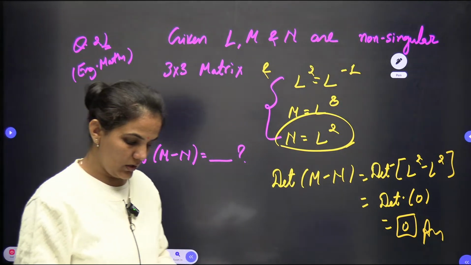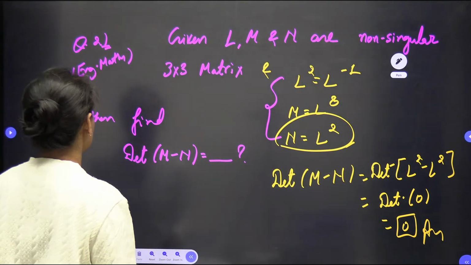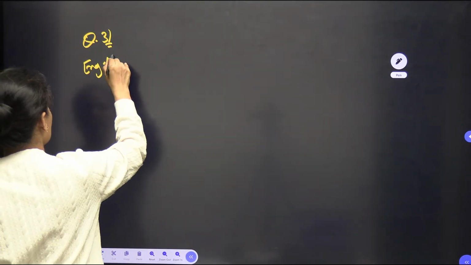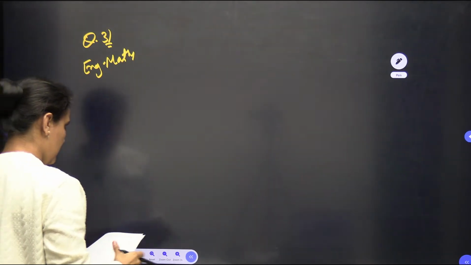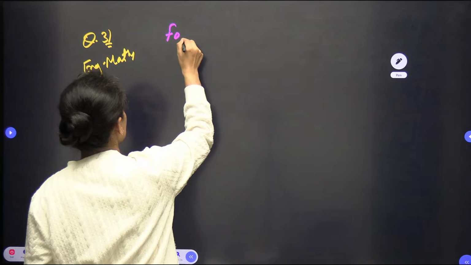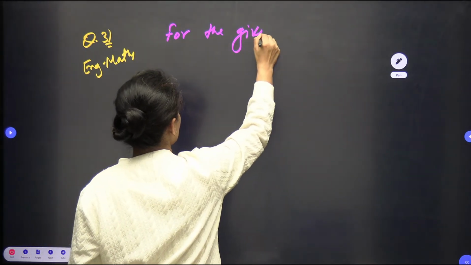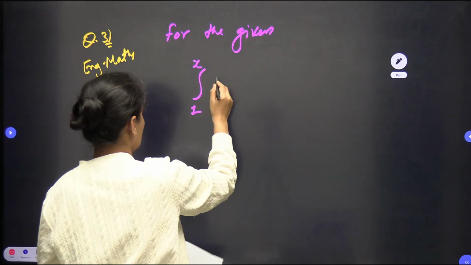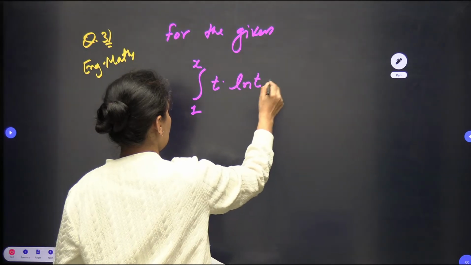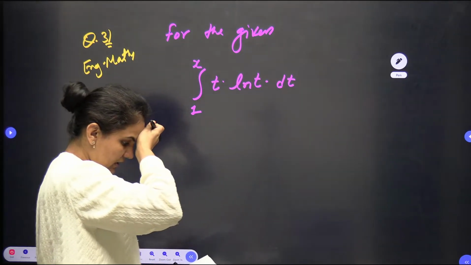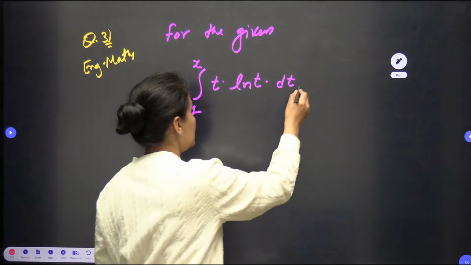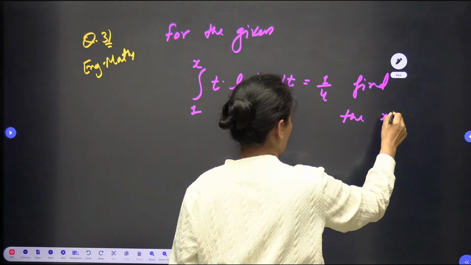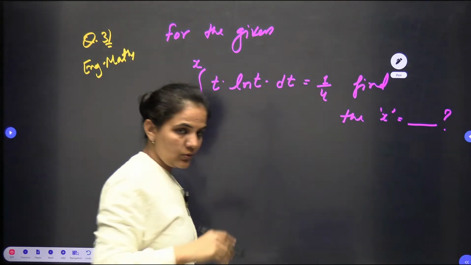Okay. Now one basic question we are having from the integral calculus as well. So the next question of integral calculus, they are talking about the given definite integration. For the given integral, integration 1 to x, t ln t dt. For the integration 1 to x of t ln t dt equals 1 by 4, we need to find out the value of x.